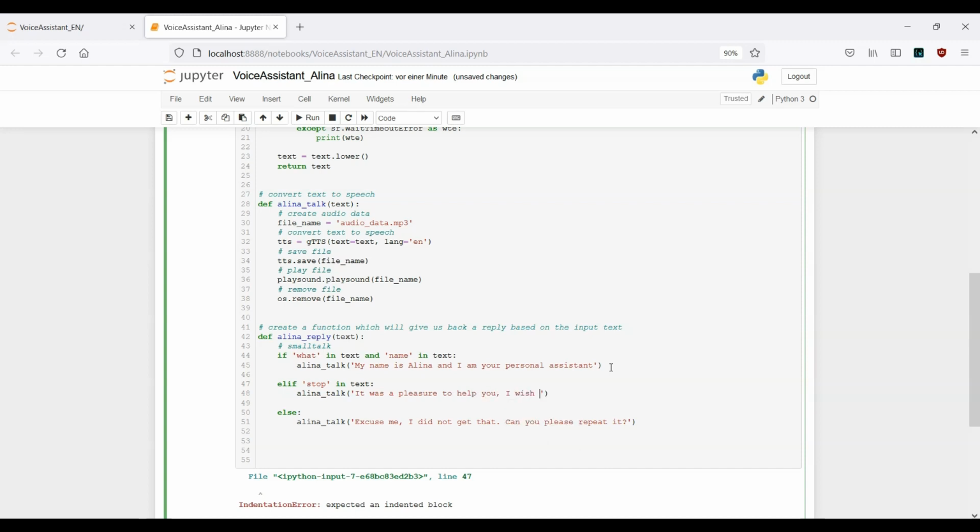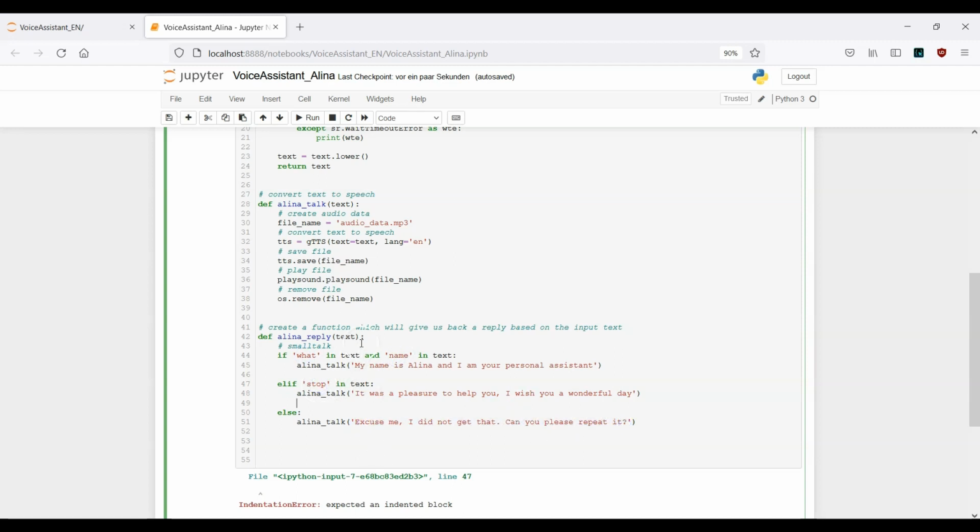I wish you a wonderful day. Okay, in our first example, we have three different cases. If we ask her what is your name, she should give us back this reply here. If we say stop, we want to get back this reply, and if she doesn't hear the words what, name, or stop, we will get back this reply here.